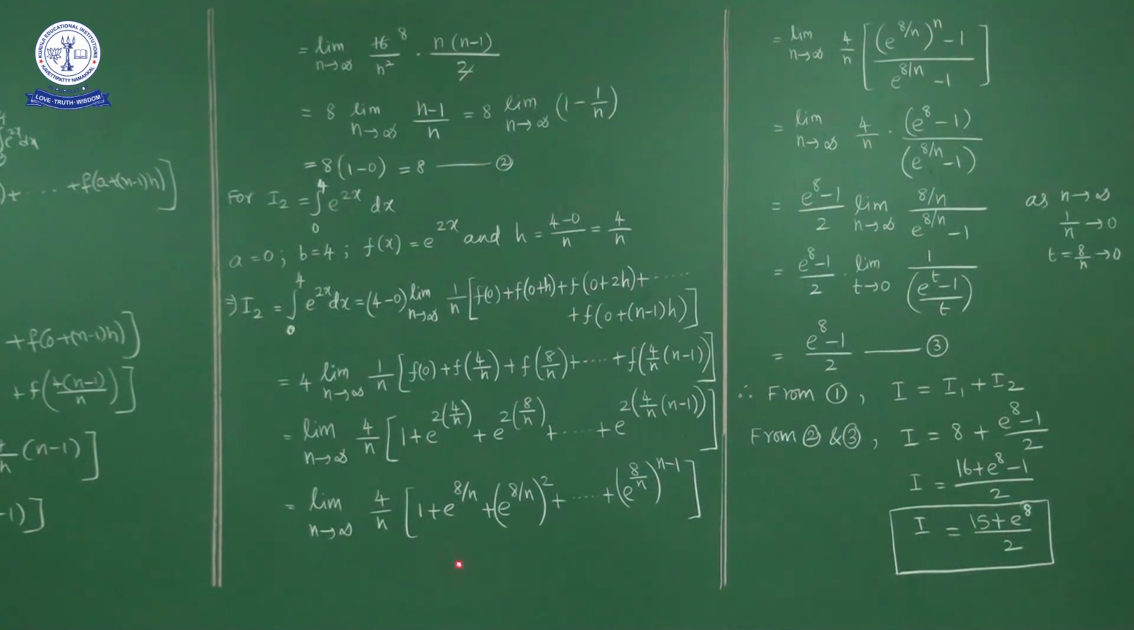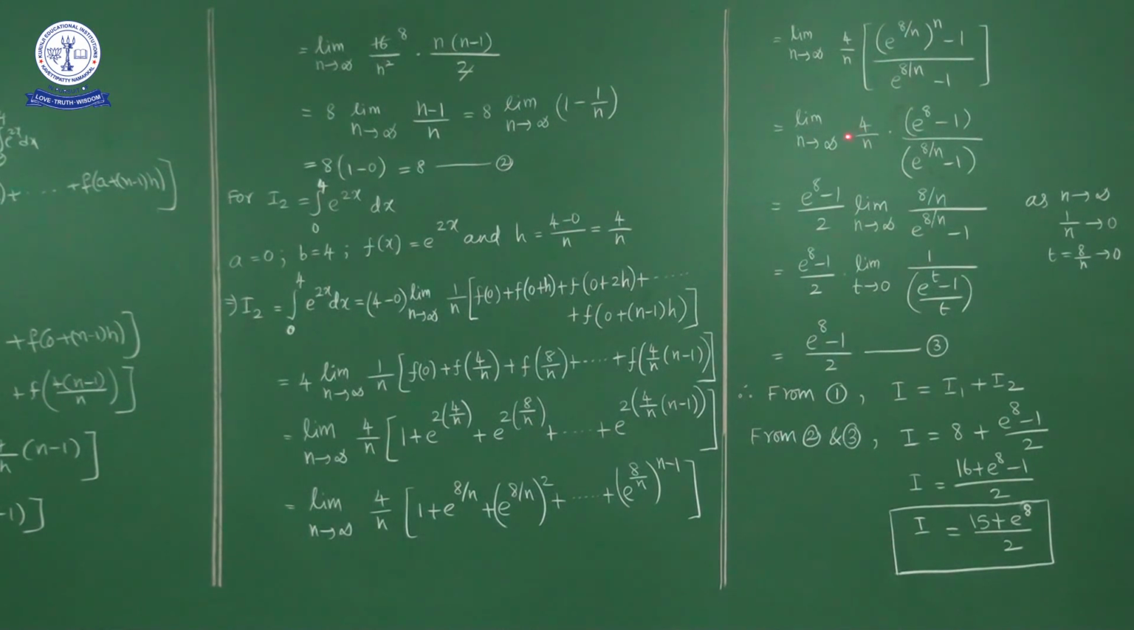The sum of n terms of a geometric progression formula is a into r power n minus 1 by r minus 1. Using that formula, what will we get? Limit n approaches infinity 4 by n into r power n. What is r? E power 8 by n, whole power n, minus 1 by r minus 1. What is r? E power 8 by n minus 1. Here n gets cancelled. So we have limit n approaches infinity, 4 by n into e power 8 minus 1 upon e power 8 by n minus 1. Now here e power 8 minus 1 is constant, no? I'll write it outside. So e power 8 minus 1. Here what we have, 4 by n.